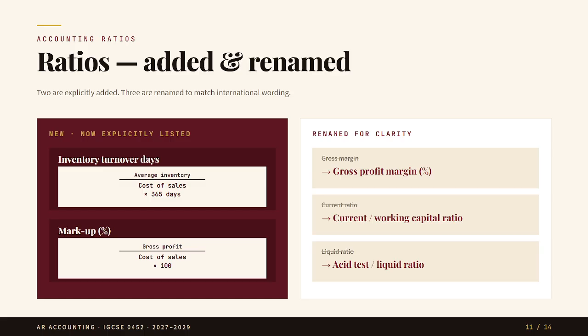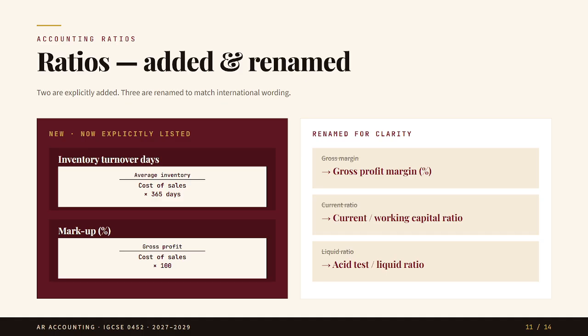Now let's look at ratios. Ratios are still very important, but some names and coverage have been updated. Inventory turnover days is now clearly included. This ratio tells us how many days an average inventory remains in the business before being sold. The formula is average inventory divided by cost of sales multiplied by 365 days.